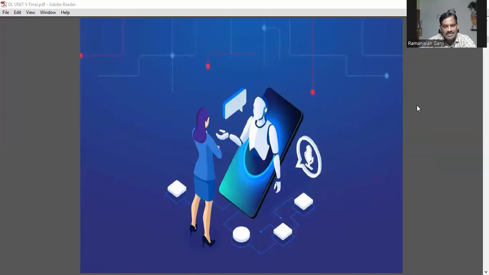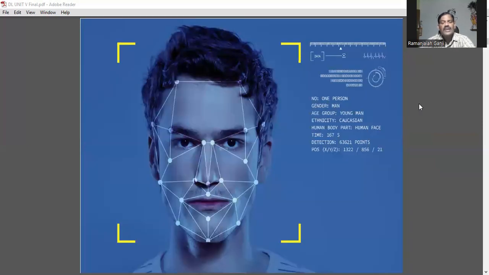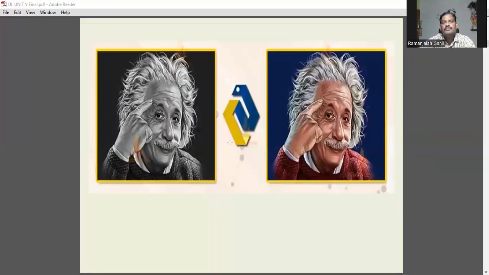Voice assistant is similar to natural language processing. Face recognition: even though the faces may seem the same for two people, the machine can recognize the exact person based upon some attributes, some characteristics.